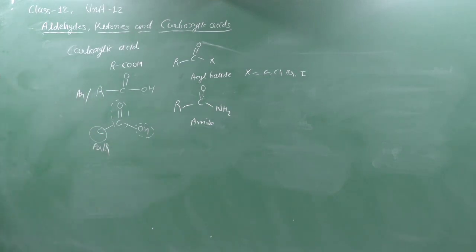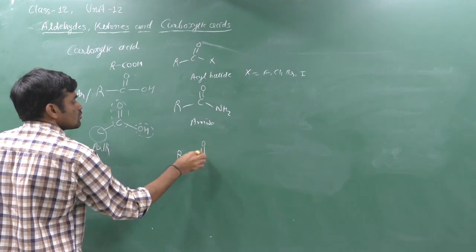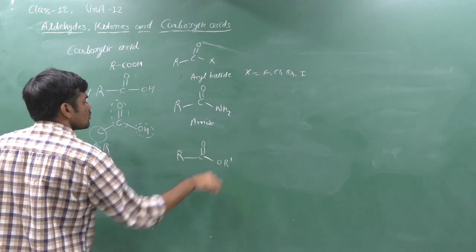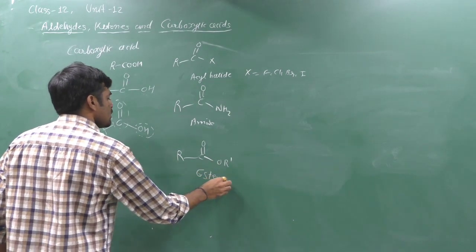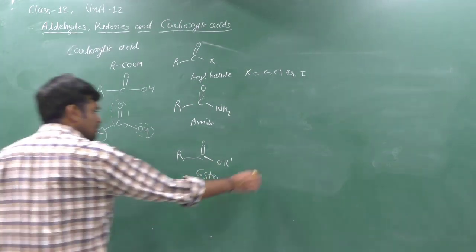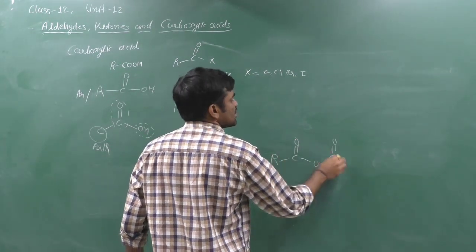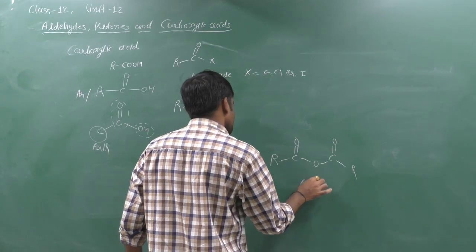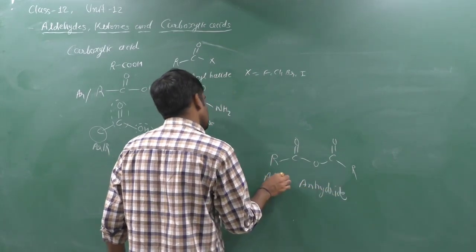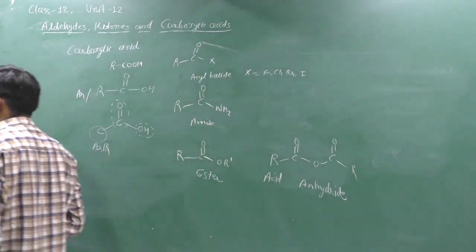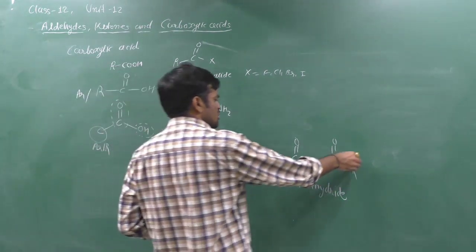If we replace OH with OR dash, it is known as ester. And if we replace it like that, it is known as anhydride or acid anhydride. We can also study these derivatives. Here R dash, whatever, no problem.